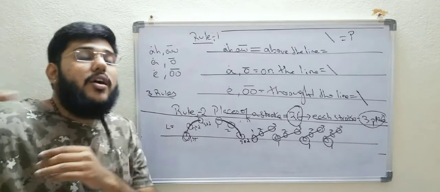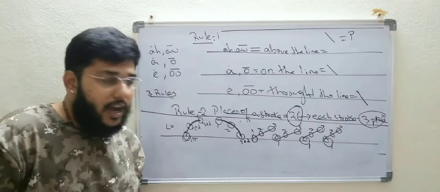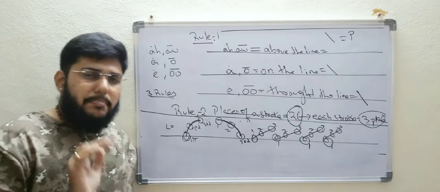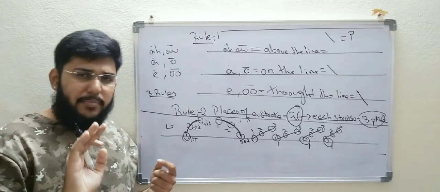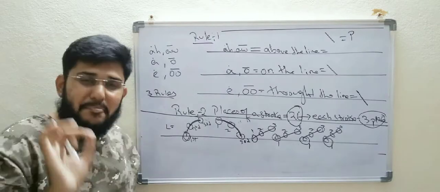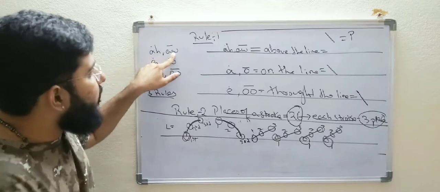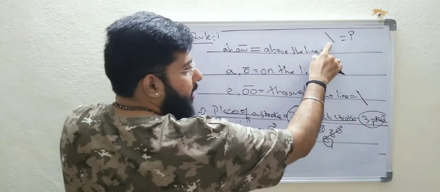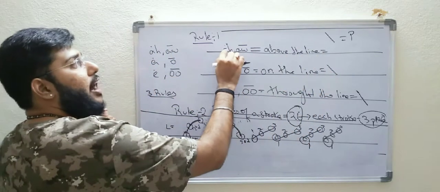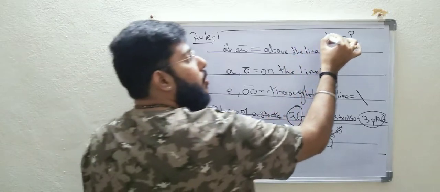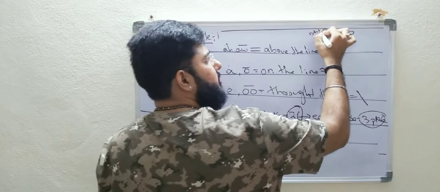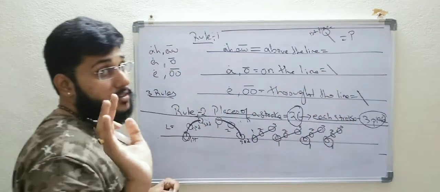So before moving on with the next class, what is the conclusion? That is very important, right? Okay sir, we learnt about the places, first place, second place, third place, that is fine. Now you all should focus on why we are learning the places. Very important: for A and O we are writing from above the line, right? So if you are writing above the line, you must place the dot or dash only in the first place of any stroke, only in the first place. So this is very important.